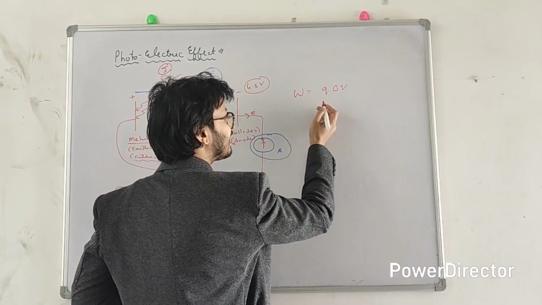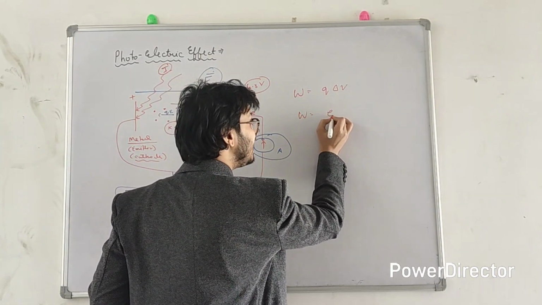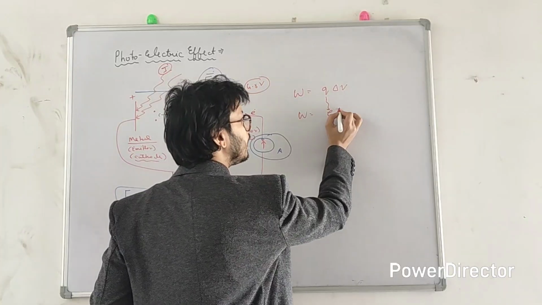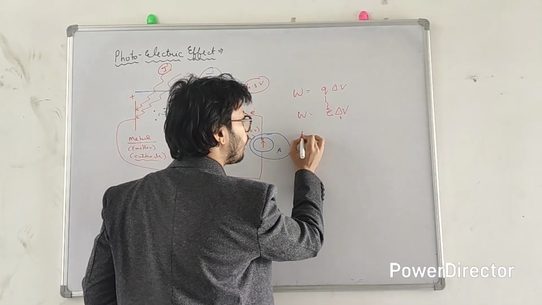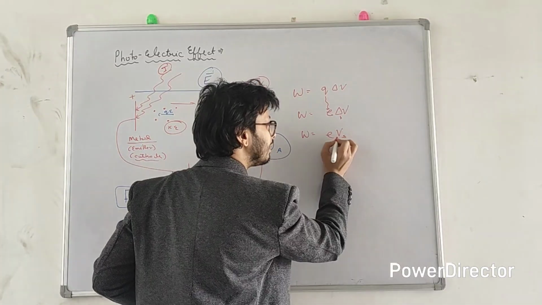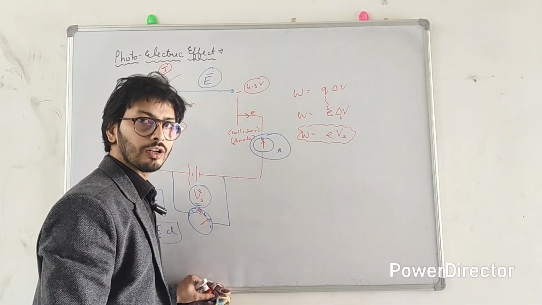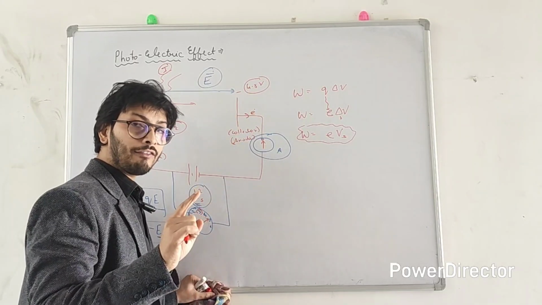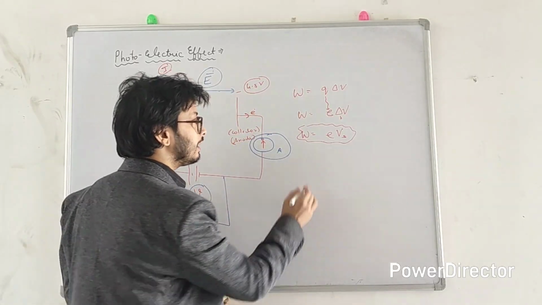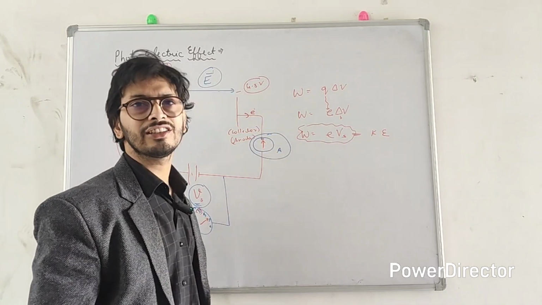So we are basically stopping the electron. So the work done by the battery is e times delta V, where e is the charge on the electron and delta V is nothing but the stopping potential. So what is the work done? e into Vs. This is the amount of work done to stop the electron. And if the electrons have stopped, then if you have a basic understanding of mechanics, this work done must be equal to the kinetic energy of the electron, the work energy theorem.